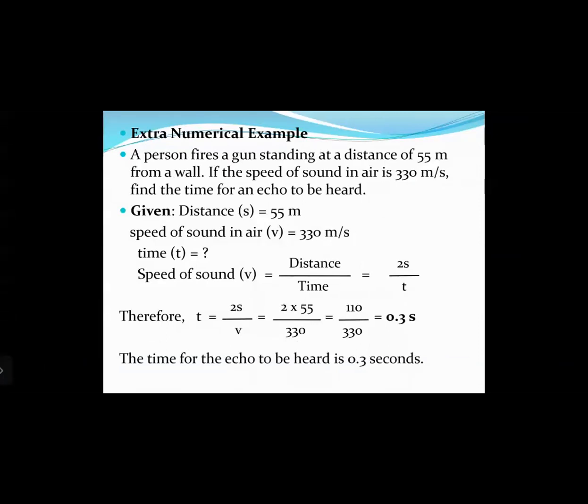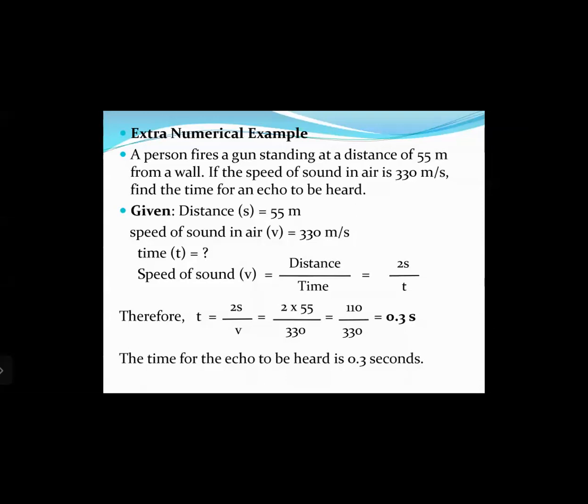First one, a person fires a gun standing at a distance of 55 meters from a wall. If the speed of sound in air is 330 meters per second, find the time for an echo to be heard. Now, if you remember, the minimum distance for an echo to be heard is about 17.2 meters. 55 meters is definitely more than that. So definitely you are going to get the echo of the gunshot.